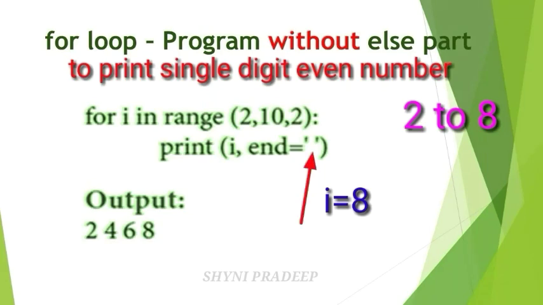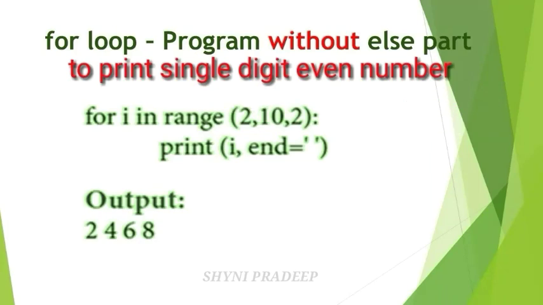What does it mean? It gives some space between all the digits. Next, the range value increments by 2 to 10. Check the condition. Your last value is 8, and you have already reached it. Now our new i value is 10, but you have to take only up to 8, because 8 is the last value. So here the condition becomes false. You have to stop your execution here, which means you have to exit the loop.